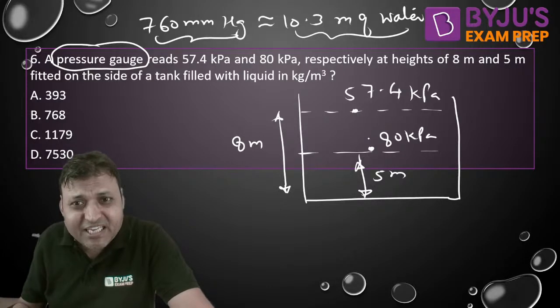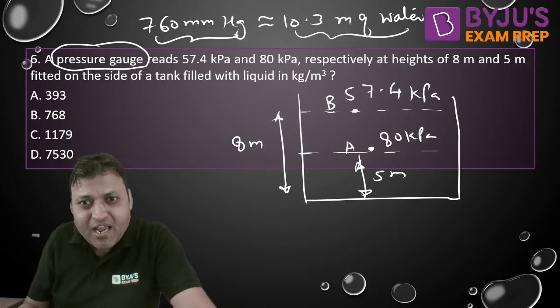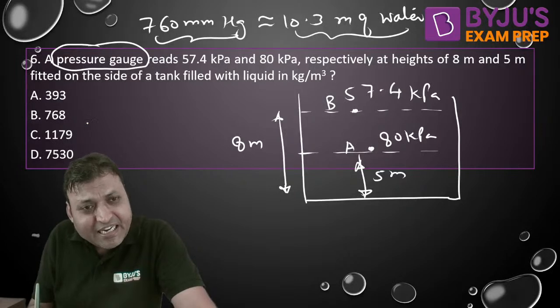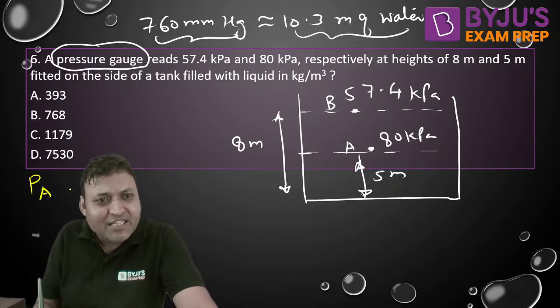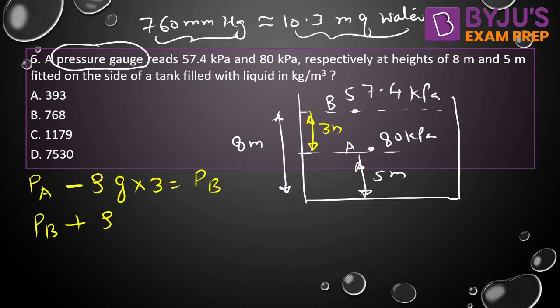So we can write the pressure equation. This is point A, this is point B. We can start from A. PA is the pressure at A. We are traveling in upward direction, minus rho into g into h. What is h? That is 3 meter. So minus rho g into 3 is equal to PB. Or we can start from point B: PB plus rho into g into 3 is equal to PA.